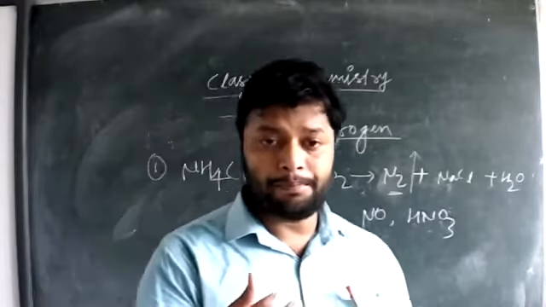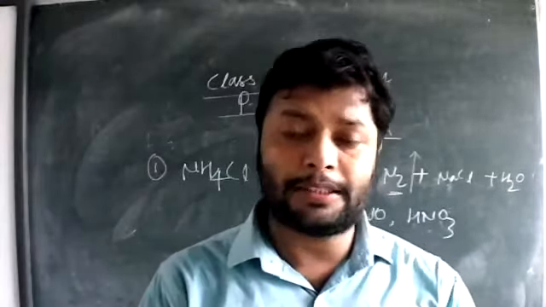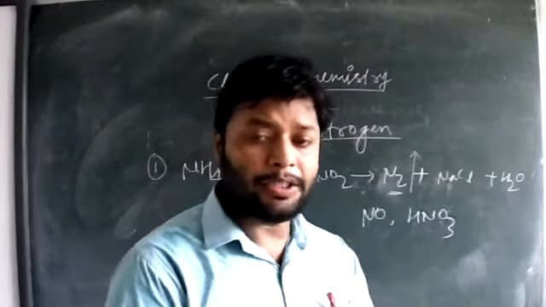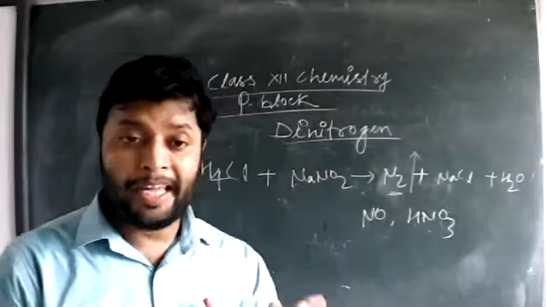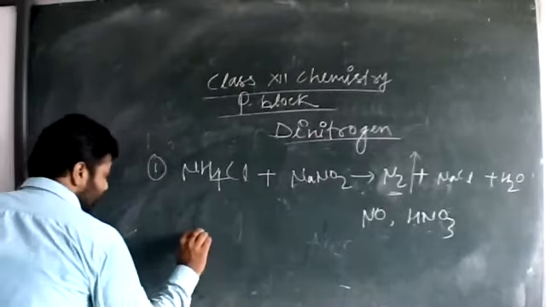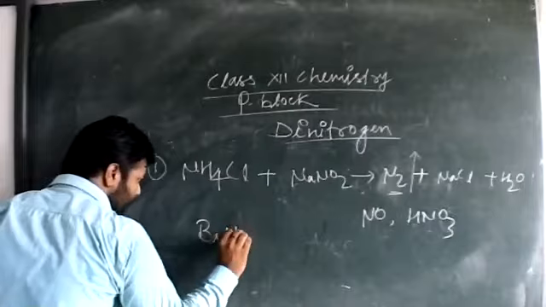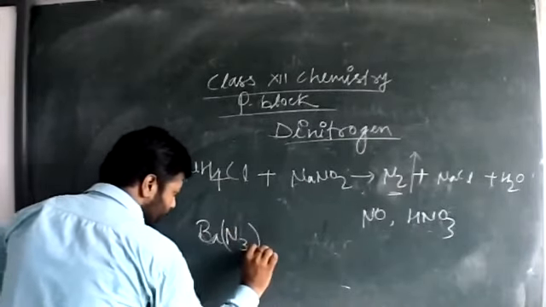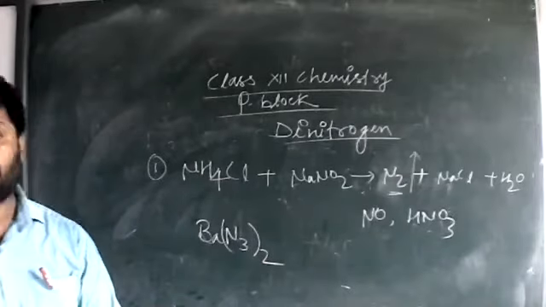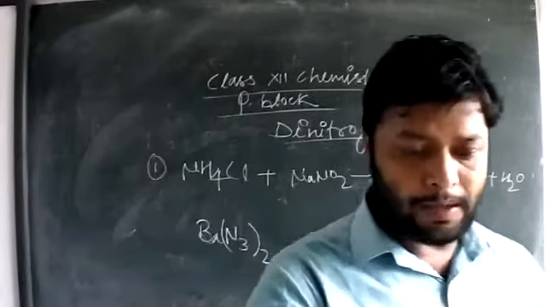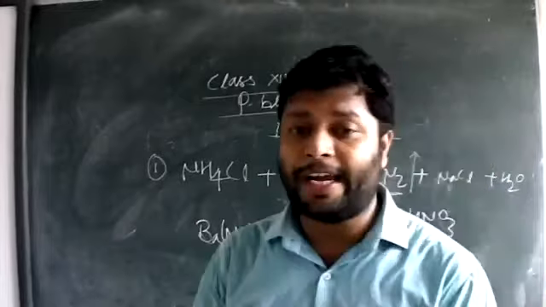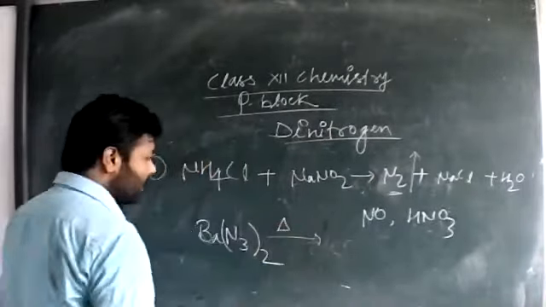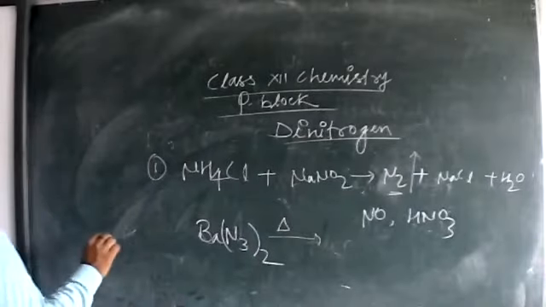is how we can get the purest form of nitrogen gas, and the process is thermal decomposition of sodium or barium azide. Barium azide, Ba(N3)2. So can you guess what will be the result? By thermal decomposition of barium azide, do you know azide?